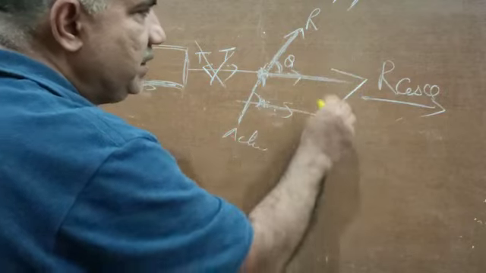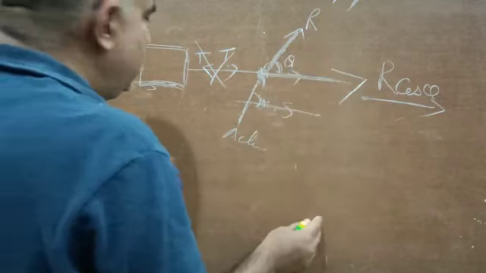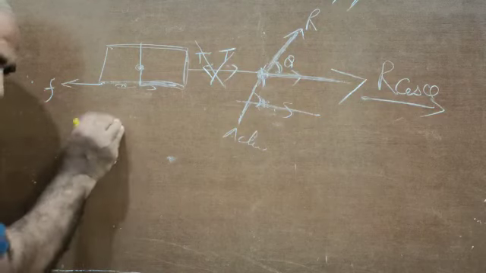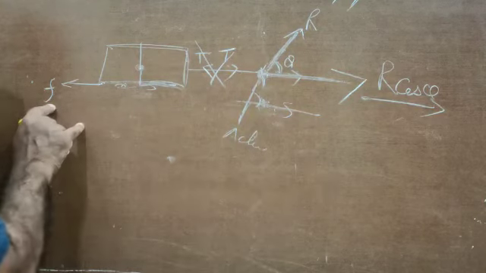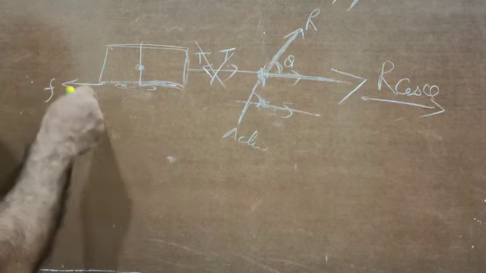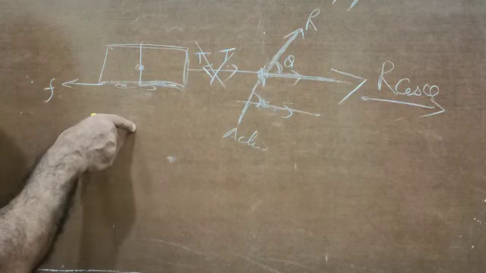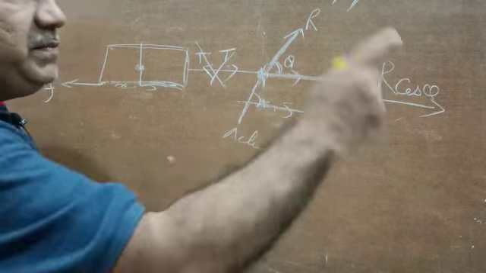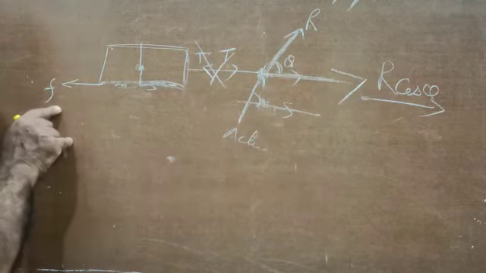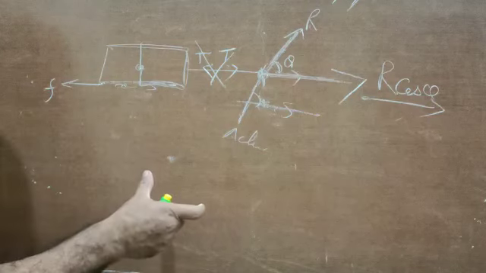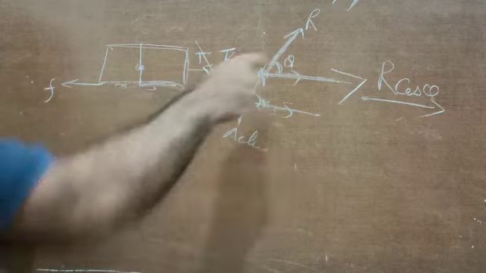This is a component of the reaction R, and the force of friction is trying to keep it in its place. If R cos theta is greater than F, the force of friction, this cart will move. It is because of this that a horse is able to carry a cart forward, but a horse definitely cannot carry a train forward. Why can it not make a train move? Because then the force of friction between the rails of the railway track and the train will be greater than R cos theta.